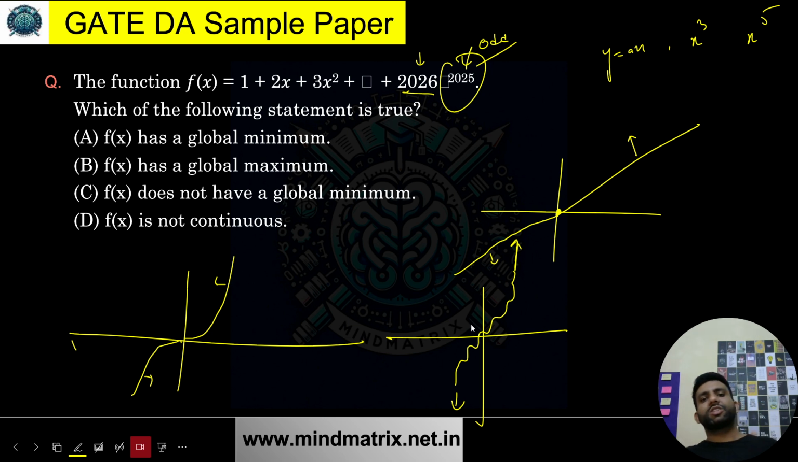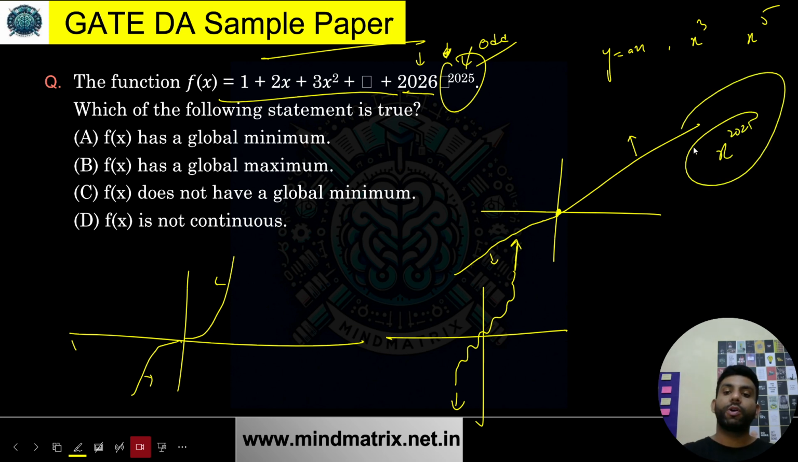But when I reach some good values, let's suppose x reaches some value of 1000, 2000, in that case, this power will dominate each of these values over here. The behavior would be similar to what it would have been for simply x to the power 2025. And we know it's an odd function, so it will be something like this. On the right side it will be going upward, and on the left side it will be going downward. I hope you are getting that.